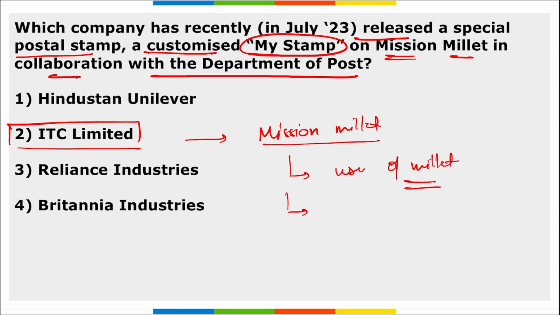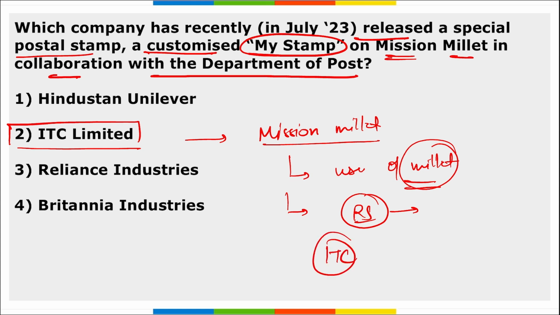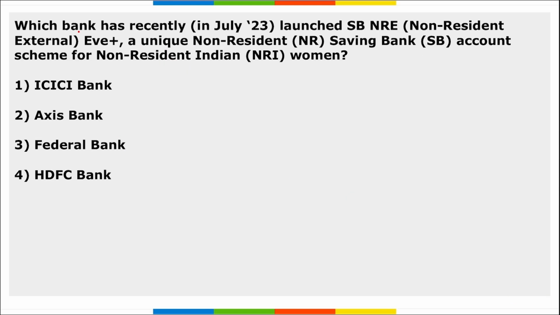Millet is a very hardy crop, it can be grown in any kind of environment. It is nutritious, fibrous, it contains protein, and even Rajnath Singh, our defense minister, encouraged the use of millets for the army personnel. Correct. This postal stamp is a part of ITC's Mission Millet, and it is for commemorating the International Year of the Millet, that was the year 2023, declared by Prime Minister Narendra Modi.